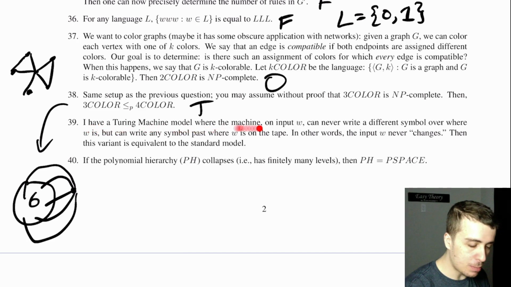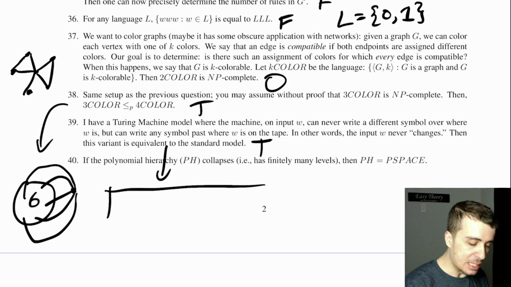I have a Turing machine model where the Turing machine can never write a different symbol over where W is, but it can write any symbol past where W is on the tape. In other words, the input W never changes. Then this is equivalent to the standard model, and yes, this is true.